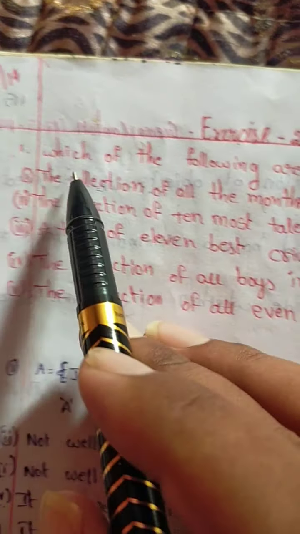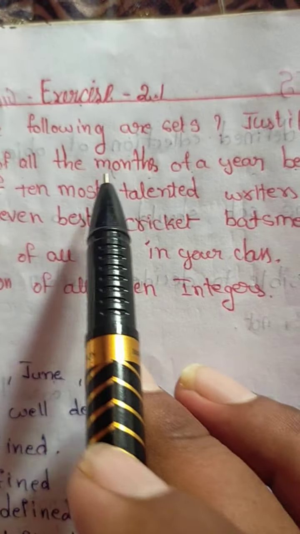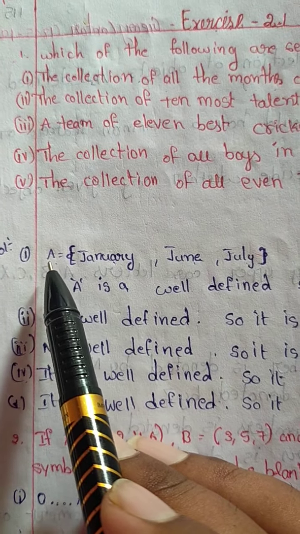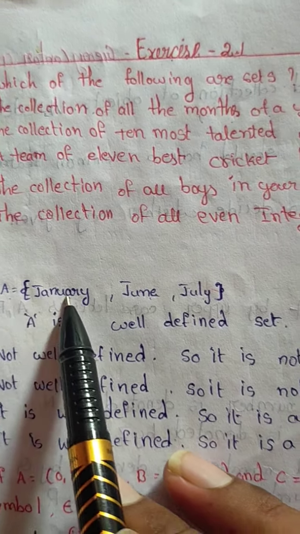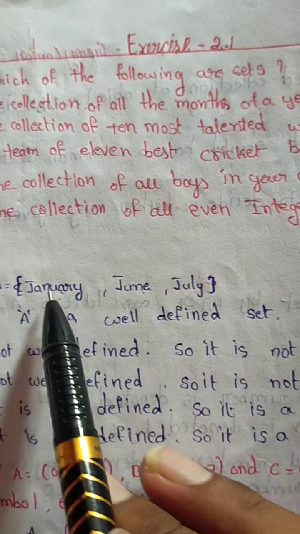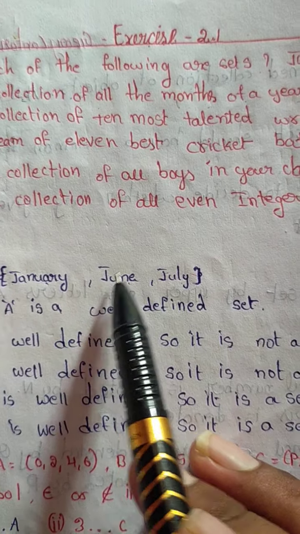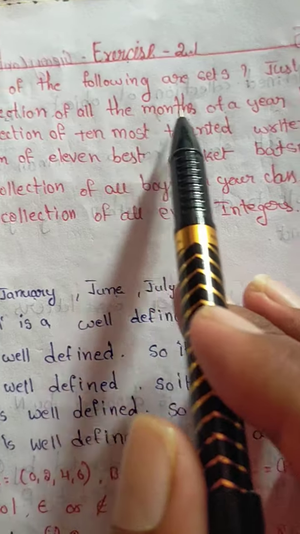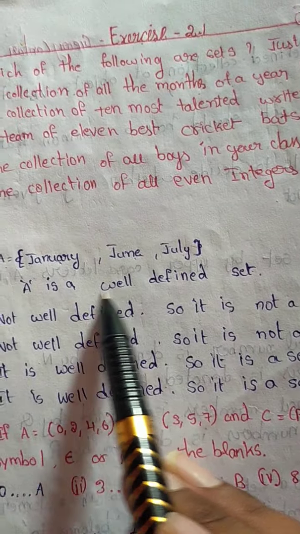Exercise 2.1. Which of the following are sets? Justify your answer. The collection of all months of a year beginning with the letter J. Take A equal to January, June, July, the months beginning with J. So A is a well-defined set. The collection of all months of a year beginning with the letter J is well-defined, so it is a well-defined set.